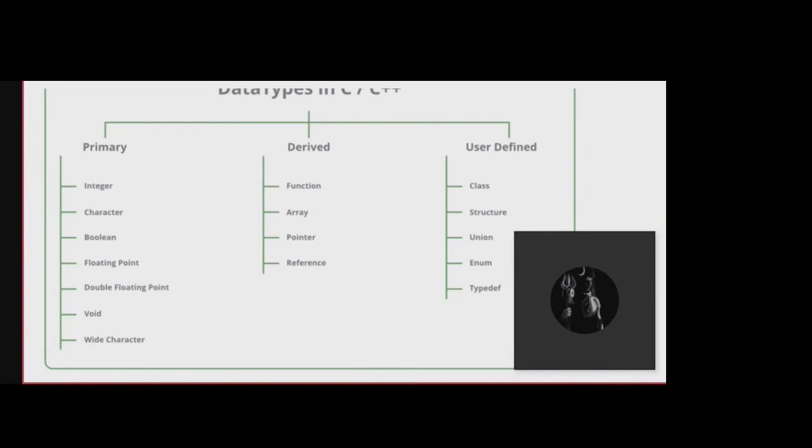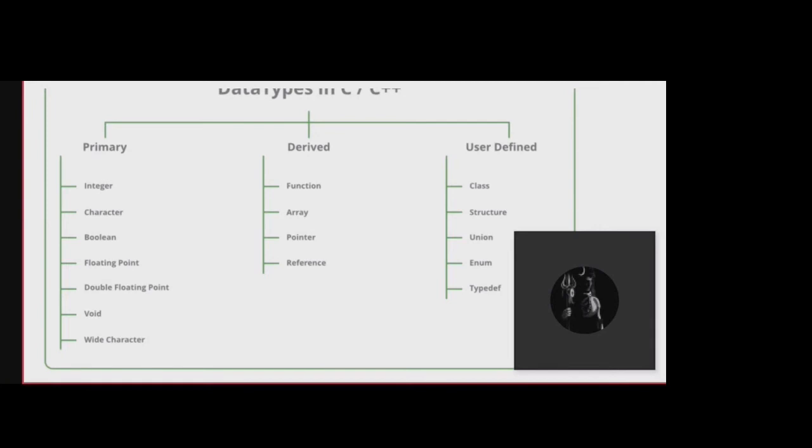These are the basic built-in data types. The most useful basic built-in data types are: integer type, in which we have integer and character; floating point, in which we have float and double; and void. These are the main things we'll be using under the basic built-in or primary data types.